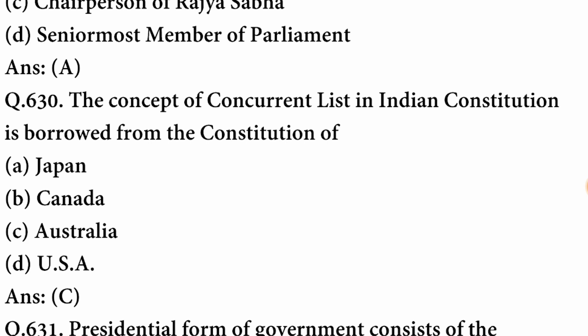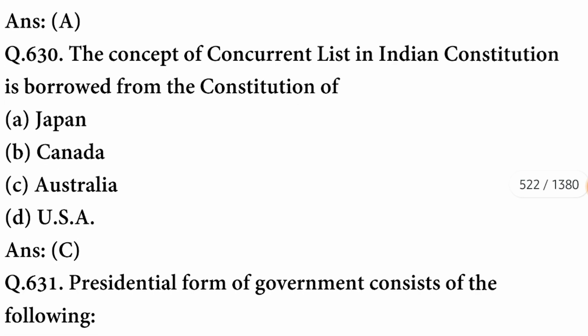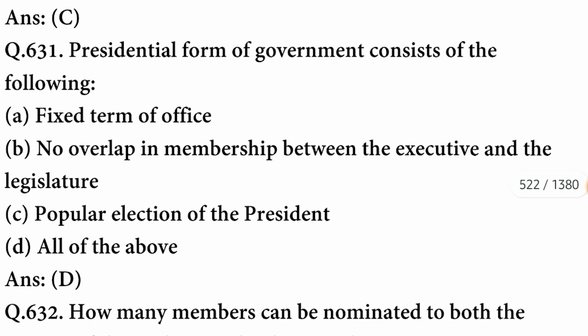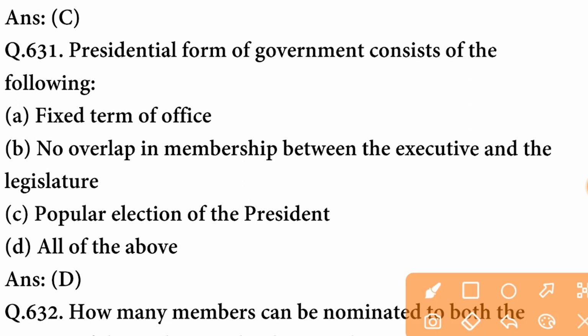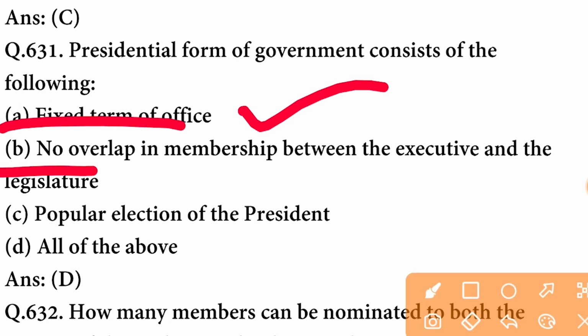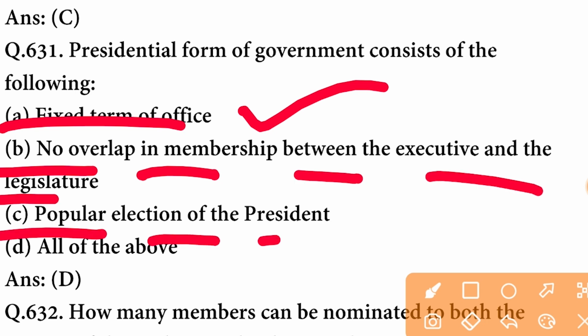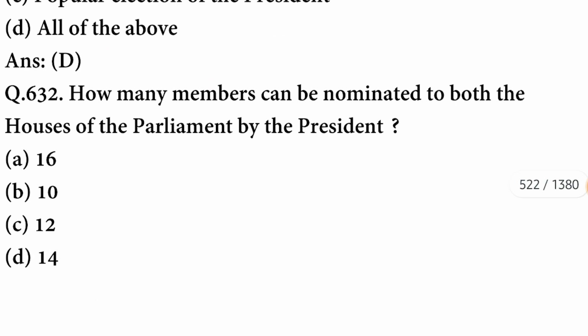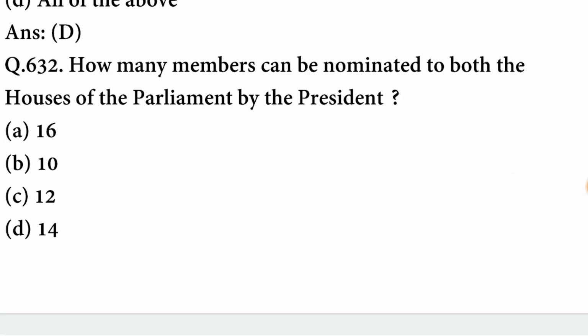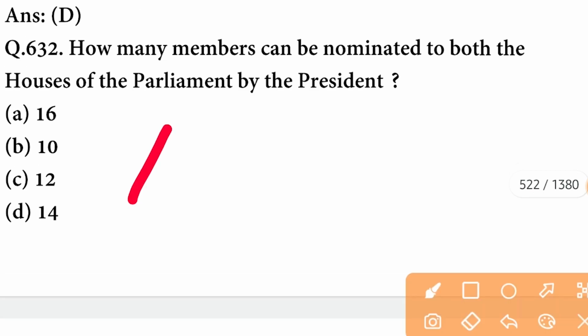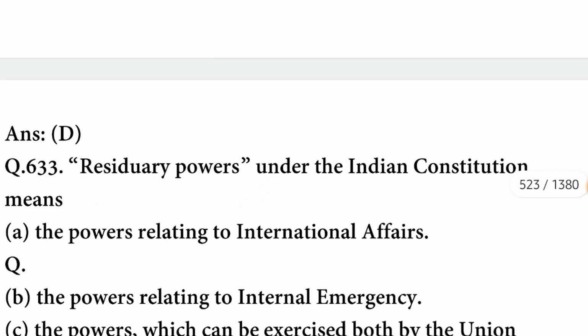The concept of concurrent list in the Indian Constitution is borrowed from the Constitution of Australia. C option is correct. The presidential form of government consists of the following. It consists of fixed term of office, no overlap in membership between the executive and the legislature, popular election of the president, all of the above. D option is correct. How many members can be nominated to both the houses of the Parliament by the President? The number of members is 14. D option is correct. Next question.